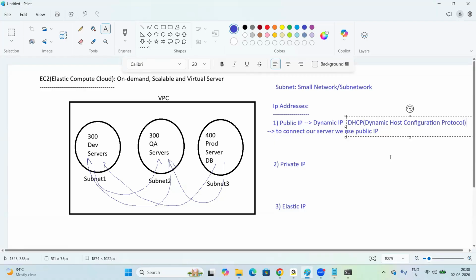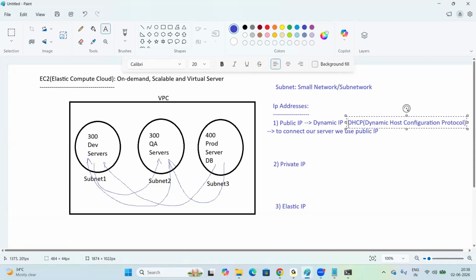Understanding, right, everyone? This DHCP server is in every data center, not only the Mumbai data center. Whenever we stop the server, the DHCP server takes back the old IP. Whenever we start the server, it will provide a new IP every time.